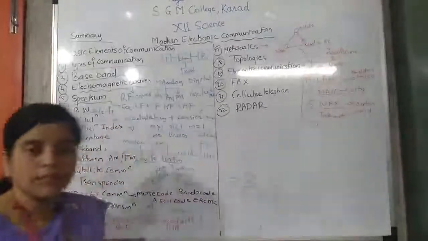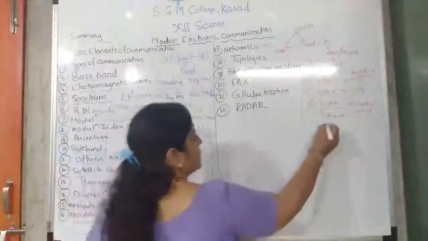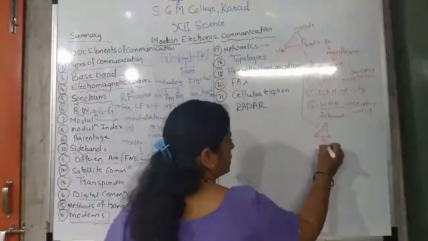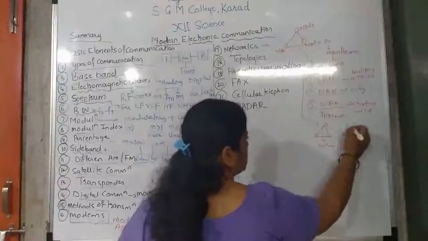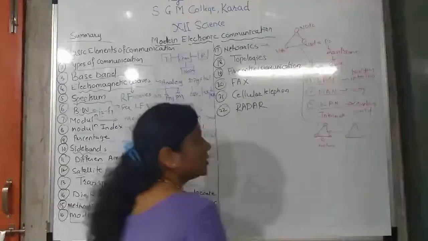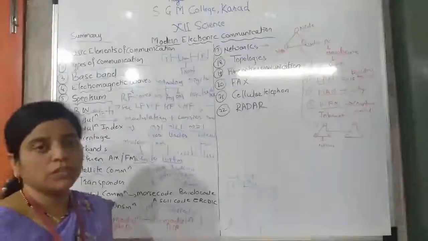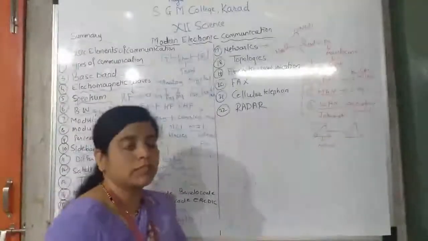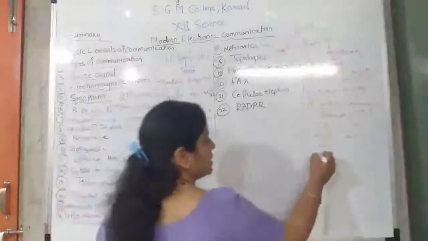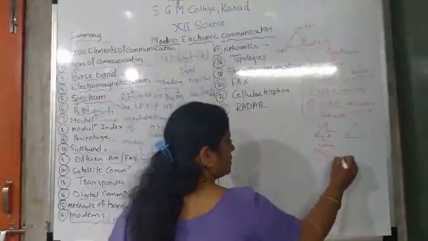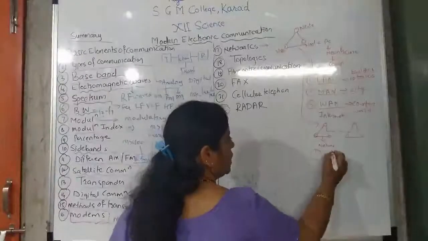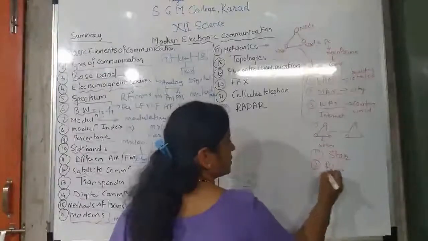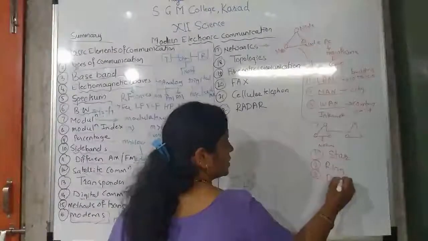Next is topologies. What is a topology? Connections of networks. This is a network. This is a network. And these networks are connected to each other. When more networks are connected to each other, it is called a topology. How many types of topologies? First is star topology. Second is ring topology. And third is bus topology.